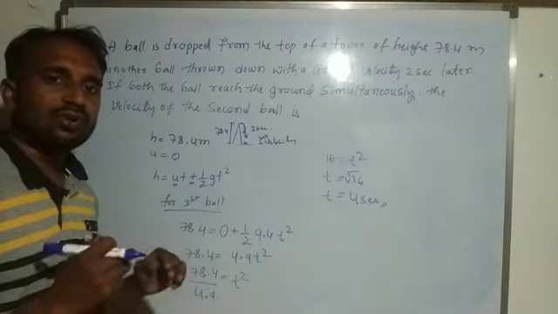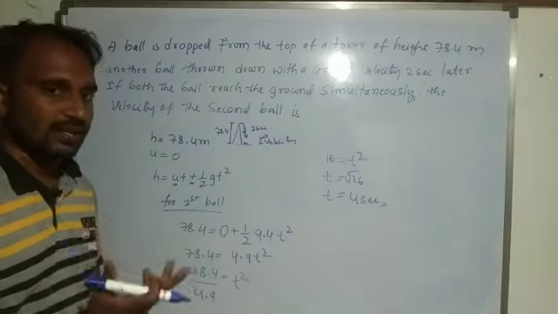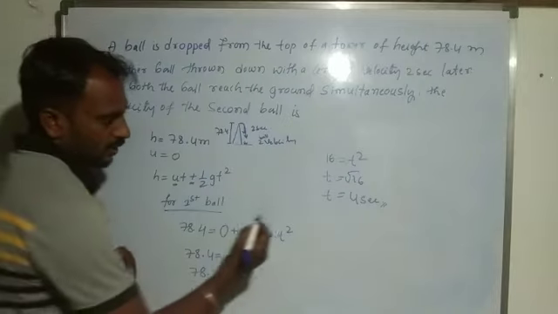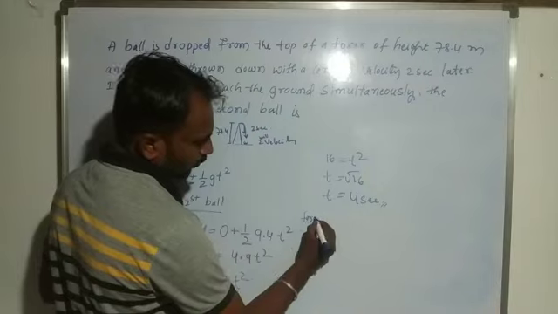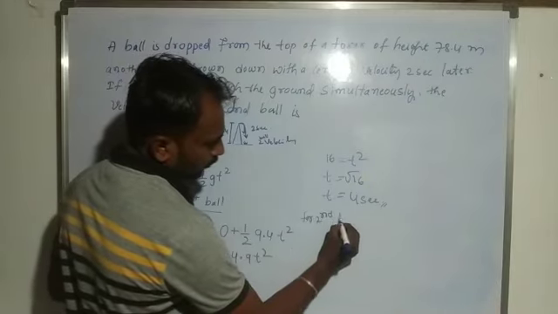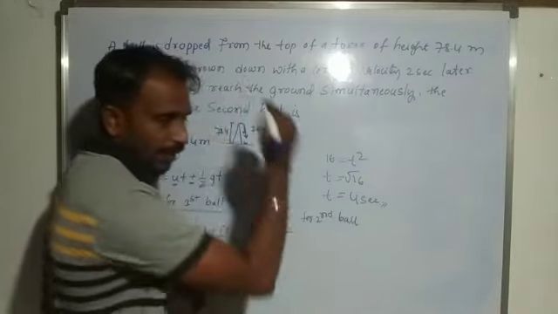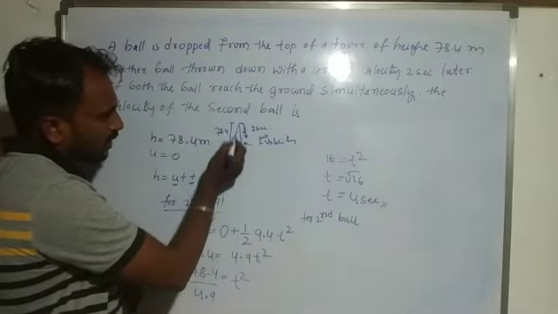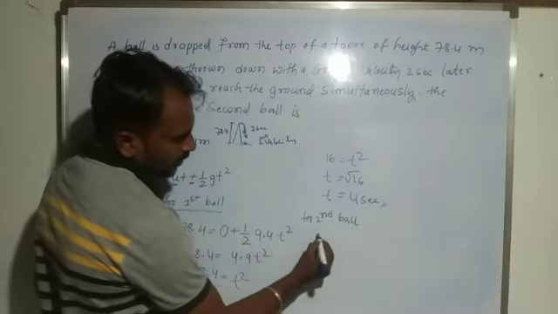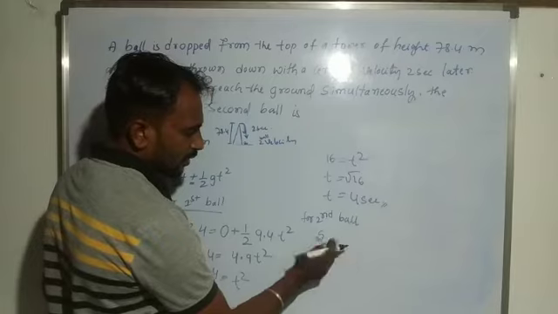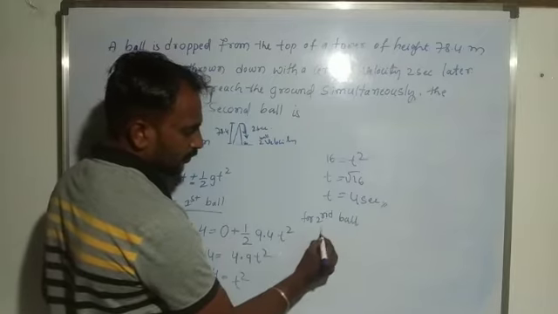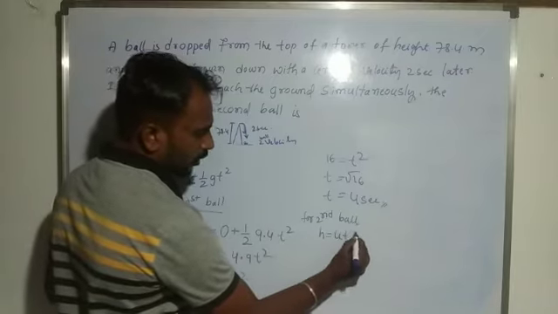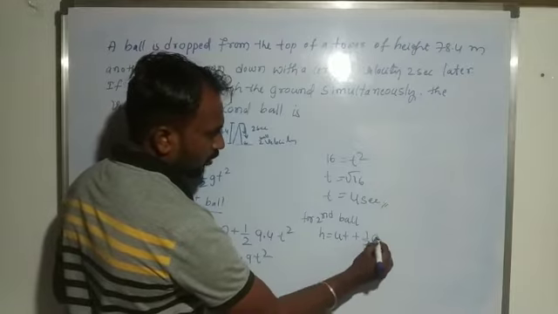We want to find the second ball velocity. So for the second ball, the height is the same as the tower height, so here also we consider the same formula, h is equal to ut plus half gt square.